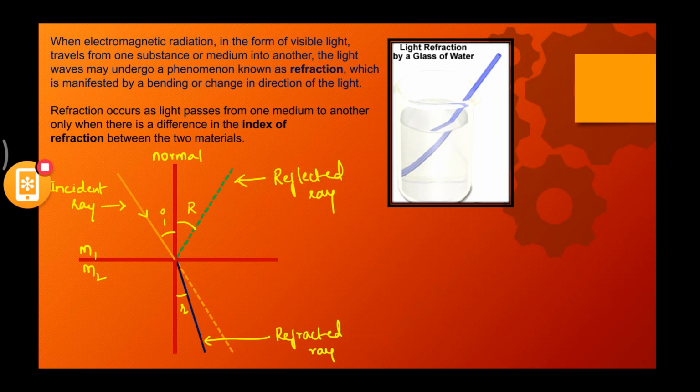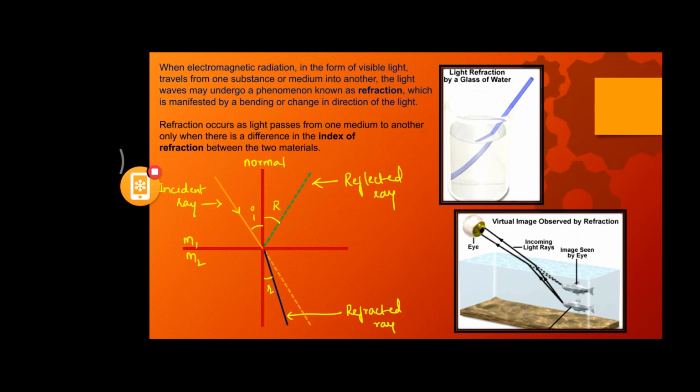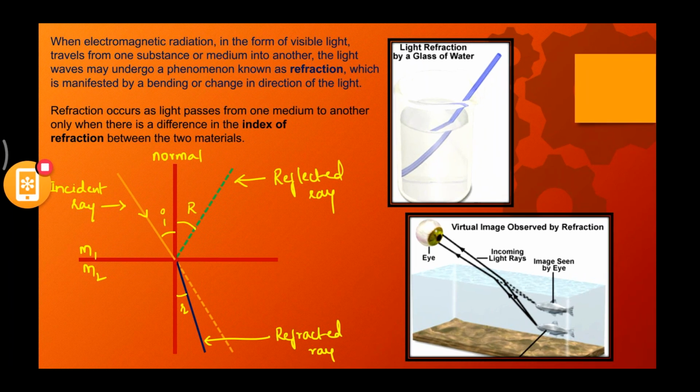And a second example, which is quite common: whenever you are staring at fishes inside an aquarium, you see them moving, and when you try to catch or hold one, you get deceived by their position. That is because of refraction.